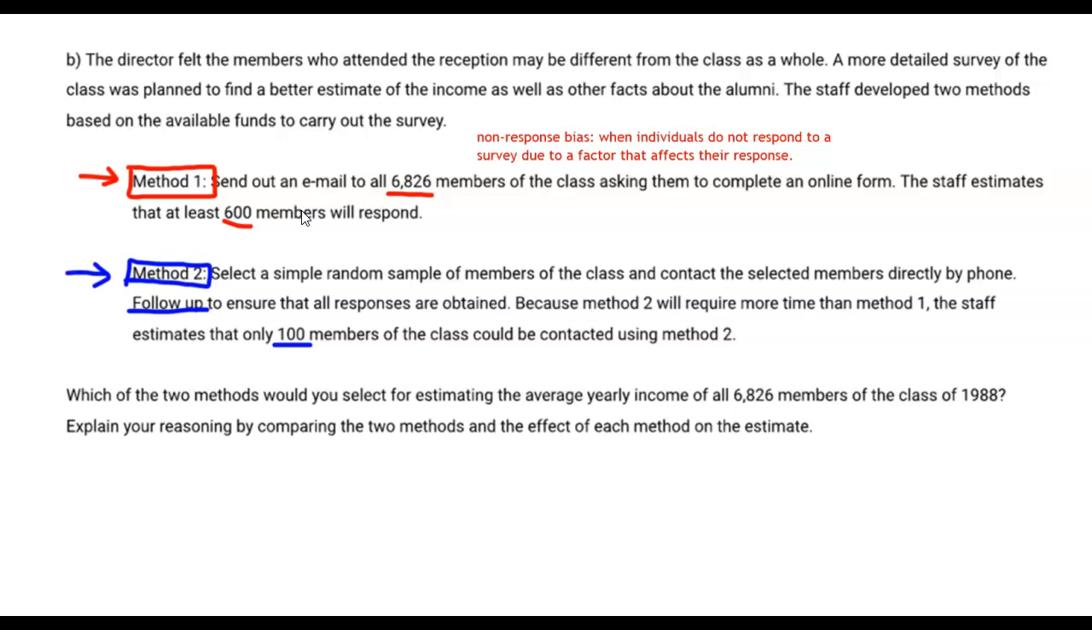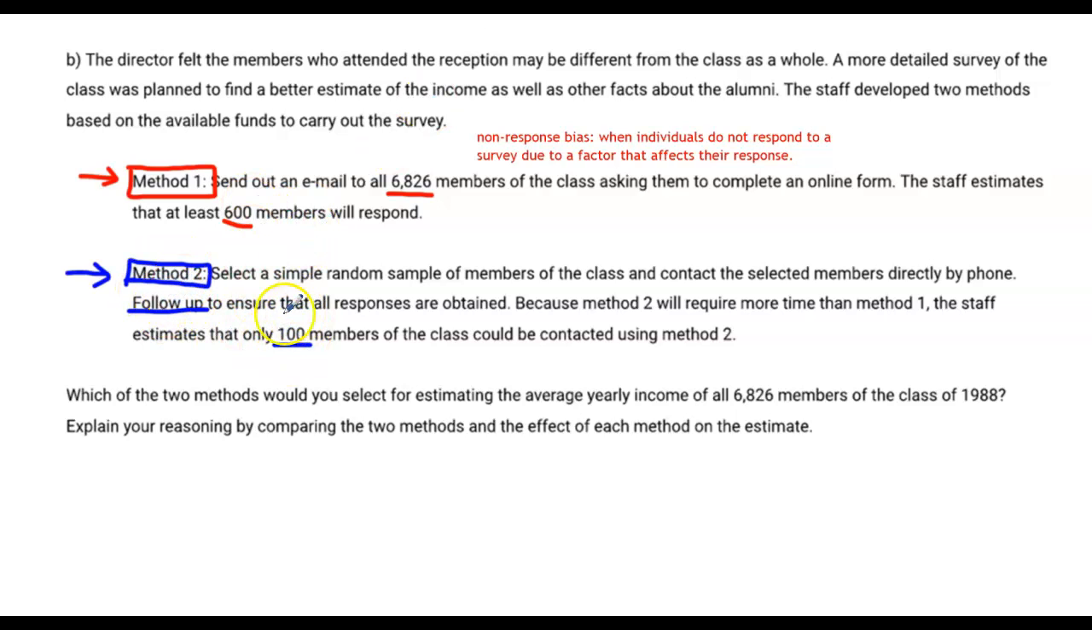We would assume, just based on human nature, that the people who are responding to this email are probably the people who want to report their income. And the people who want to report their income, in general, would probably have higher incomes than the folks that don't respond at all. Now, there's definitely a concern with the second method as well.